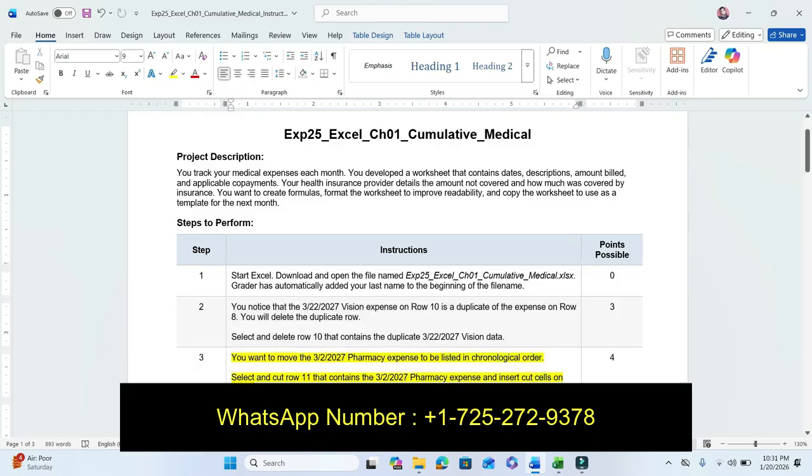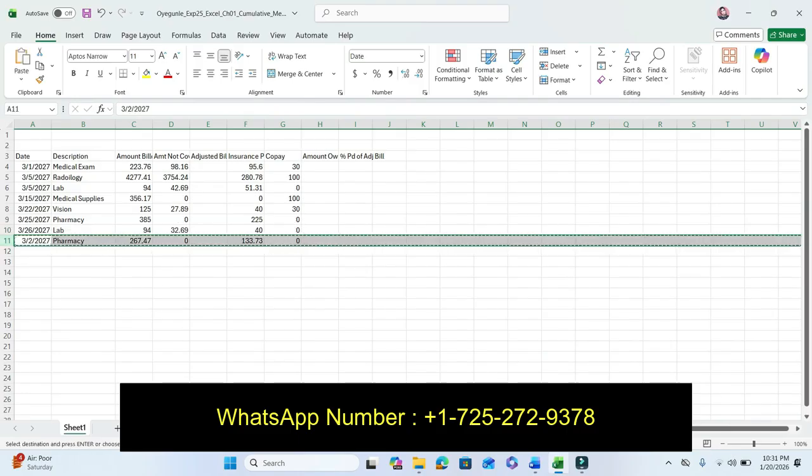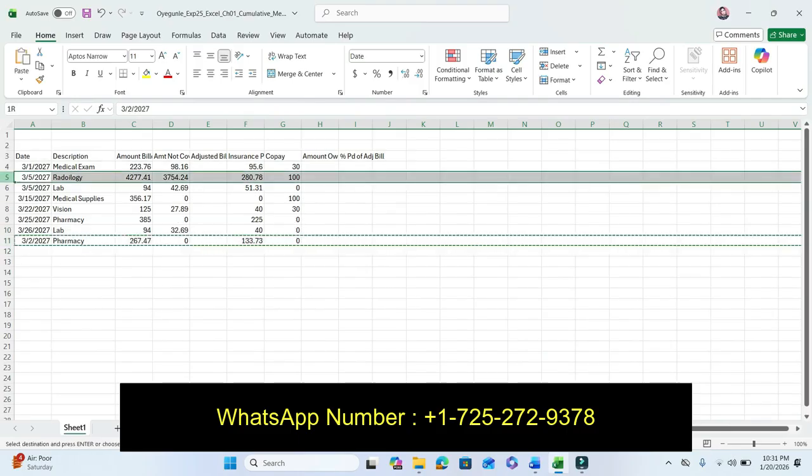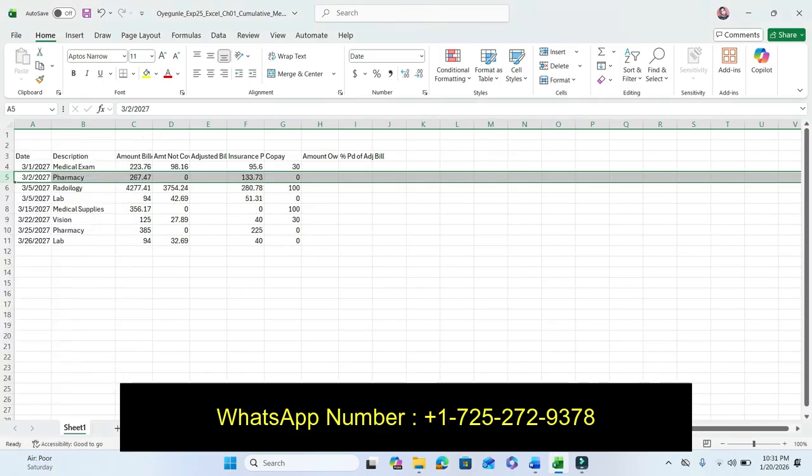You want the 3/2027 pharmacy expenses listed in chronological order. Select and cut row 11, then insert it in row 5. So click on row 11, press date, and cut cells.